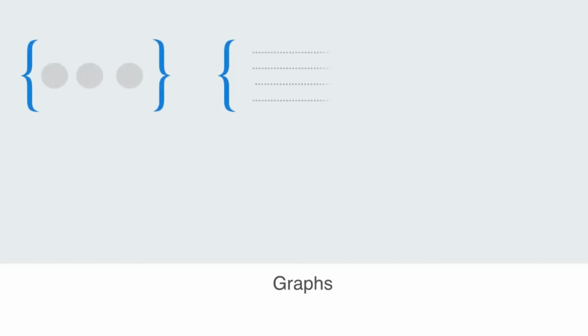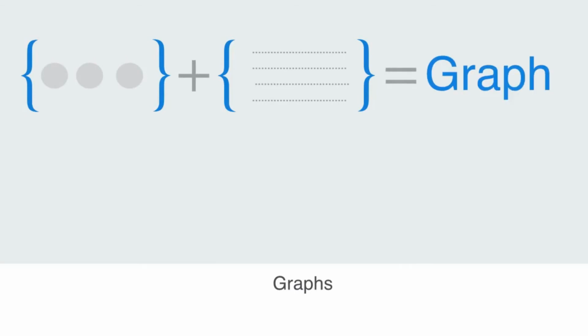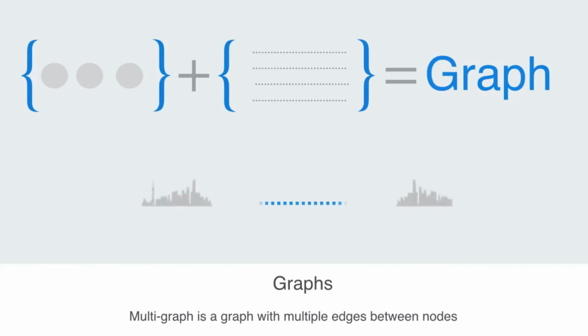Within graph theory, networks are called graphs, and a graph is defined as a set of edges and a set of vertices. A simple graph does not contain loops or multiple edges, but a multigraph is a graph with multiple edges between the nodes. So whereas a simple graph of a transportation system would just tell us whether there is a connection between two cities, a multigraph would instead show us all the different connections between the two cities.